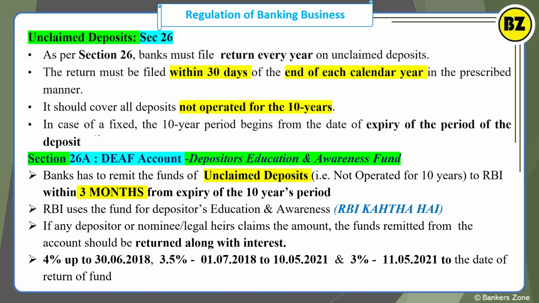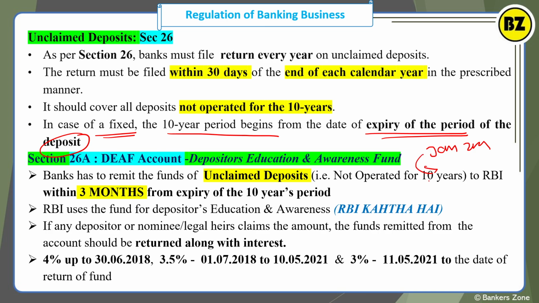So in case of a fixed deposit, when will the period start? When will we count that 10-year period? After the maturity, right? So the 10-year period begins from the date of expiry of the period of the deposit. So for example, your FD has expired or matured on, say, January 2024, right?